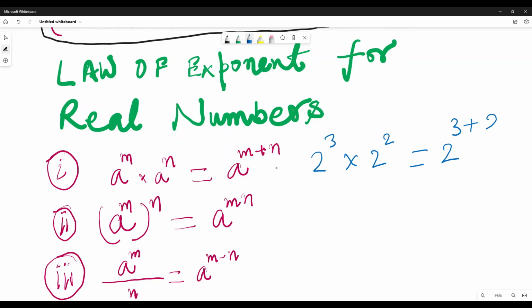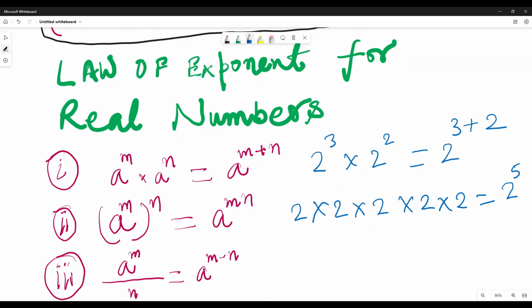Why do we write like this? Because 2 to the power 3 is 2 into 2 into 2, 3 times, and 2 to the power 2 is 2 into 2. So how many times has this 2 been multiplied? 1, 2, 3, 1, 2. So the powers have been added, right? That is why we write a to the power m into a to the power n like this.